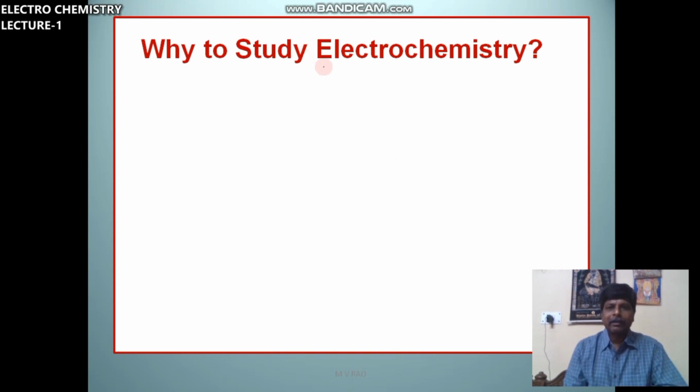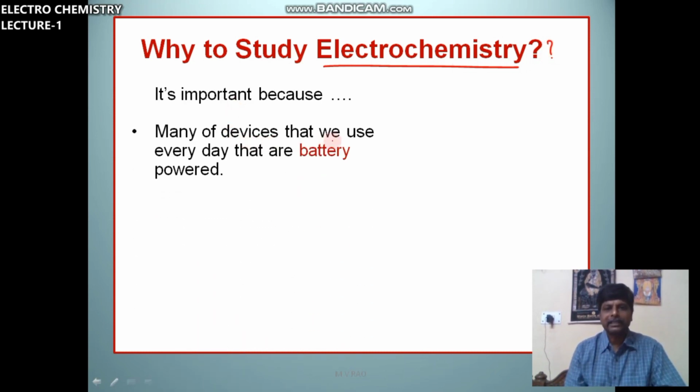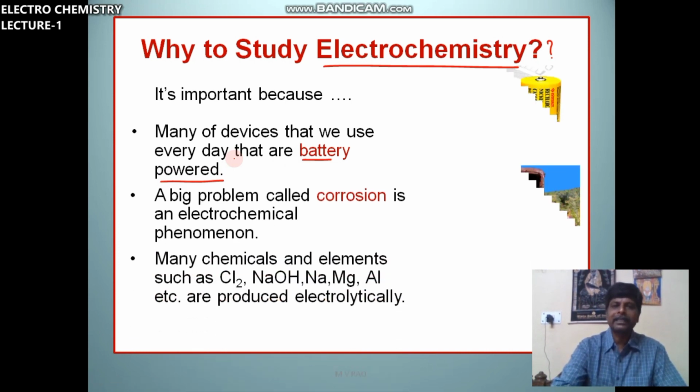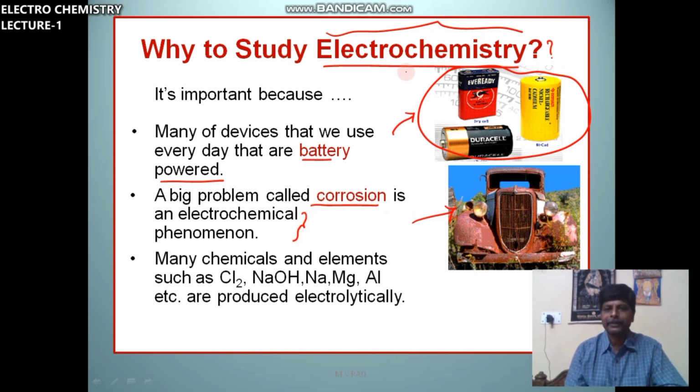Why you have to study electrochemistry? Why this much importance is there for electrochemistry means, one is many of the devices that we use every day are battery powered. So you know so many devices, mobiles and other things. All this is battery powered. So the source of energy, the principle is based on electrochemistry. And one more important thing, corrosion, rusting. A big problem called corrosion is an electrochemical phenomenon.